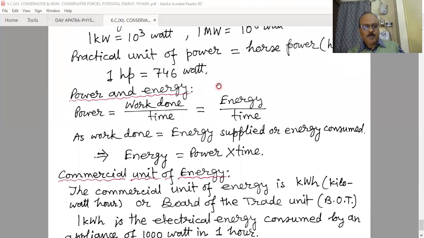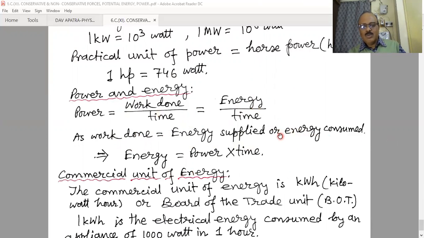Now, power and energy. We defined power as work done by time, but equally we can say power is energy by time. When we speak about the power of any instrument which consumes or produces energy, like a generator or electric motor, with electrical or other forms of energy, we are saying energy by time taken. Work done is equal to energy supplied or energy consumed.